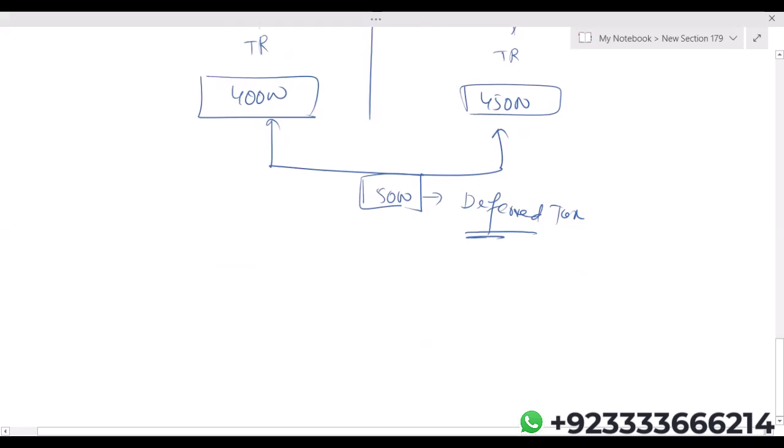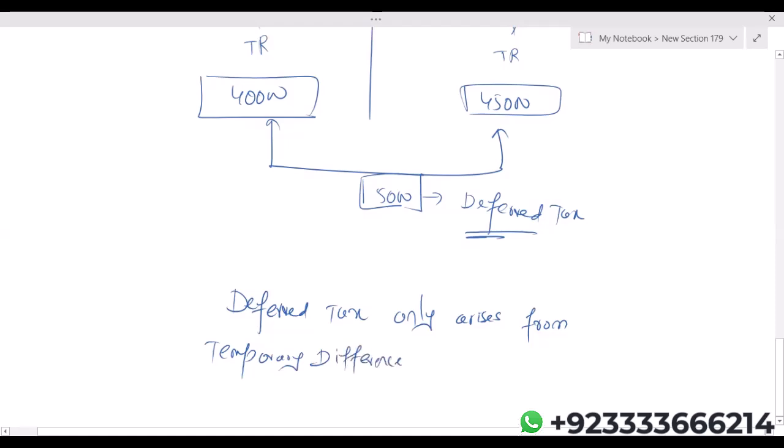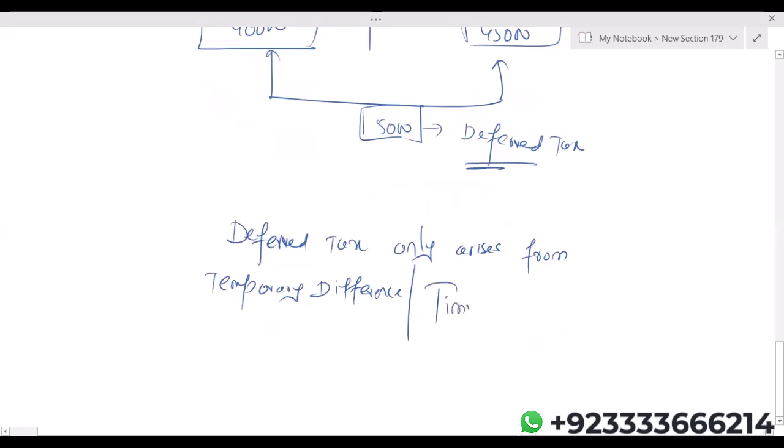Deferred tax will arise due to temporary differences. The difference is a temporary difference. It's a timing difference. So deferred tax, either deferred tax liability or deferred tax asset, only arises from temporary differences, that is, timing differences.